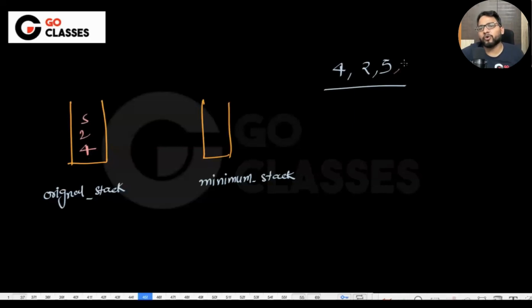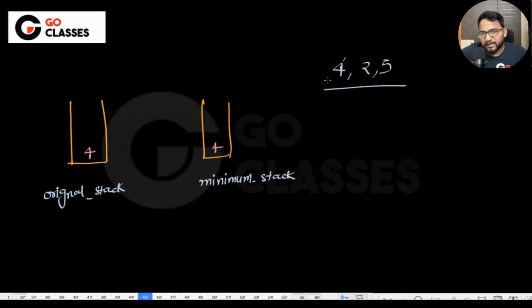I mean, there is no 4 to 5, 6, 7, whatever is there. I will be definitely pushing in the original stack. But I want to do it step by step because I want to tell you how the minimum stack is going to work. Okay. So if 4 is coming, I will push it in the original stack. That is for sure. But I will also push it in the minimum stack. The reason is that it is the very first element. That's why I'm pushing. Okay. The only reason.